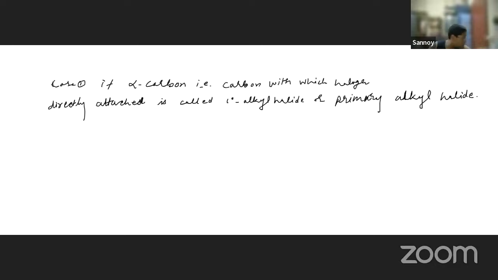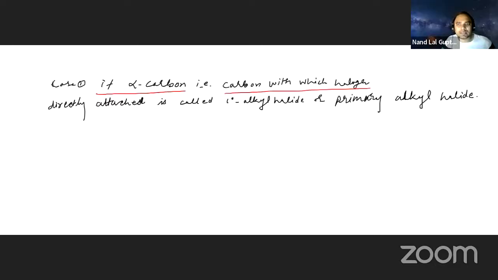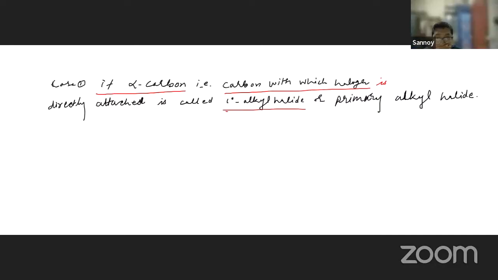So what is case one? If alpha carbon means the carbon with which the halogen is directly attached, it is called a 1 degree alkyl halide. Example, here we are talking about Cl, and here it can be H. Okay. And case 2.